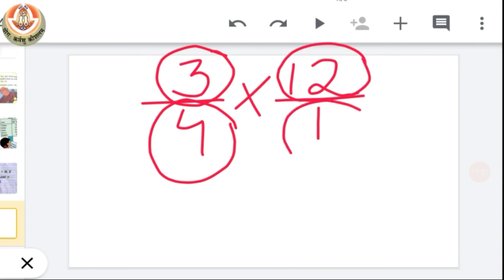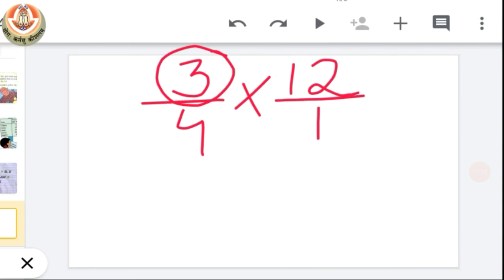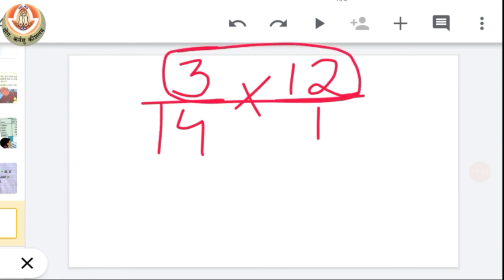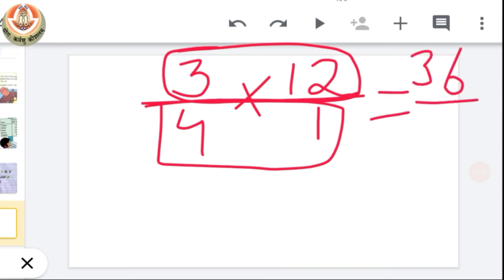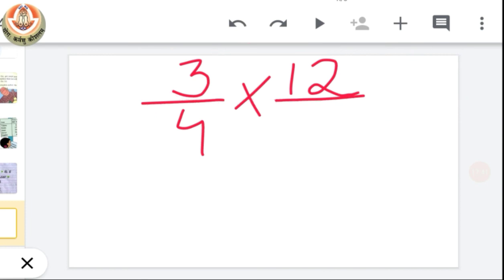Now when we have to multiply, numerator multiplies with numerator and denominator with denominator. So when we multiply 3 with 12, we will have 36, and when we multiply 4 with 1, we will have 4.